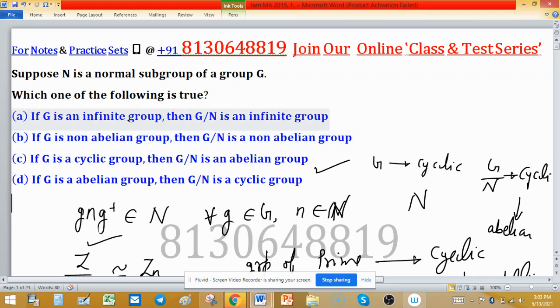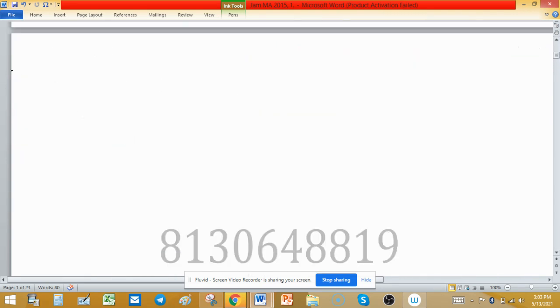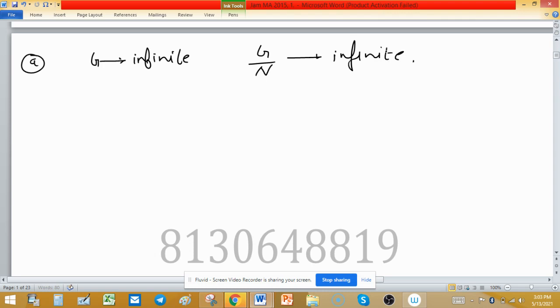If G is an infinite group, then G over N is an infinite group. This is statement A, and we have to find whether it is true or false. If G is an infinite group, then G over N is also infinite. Is this true?